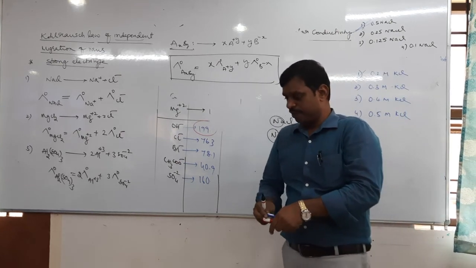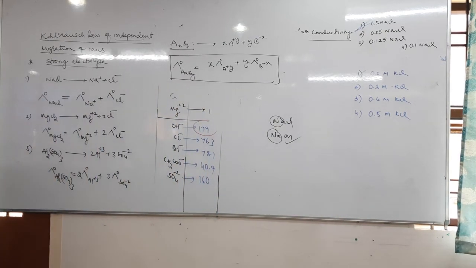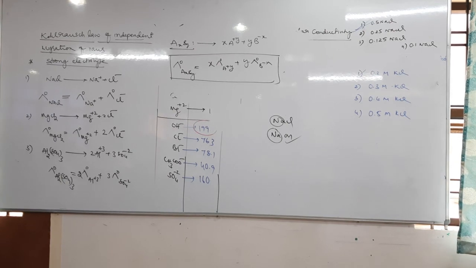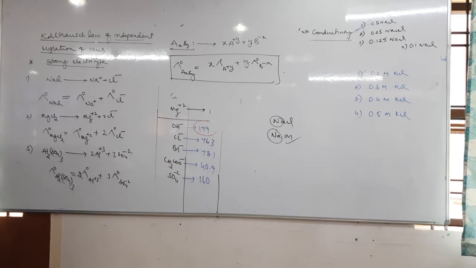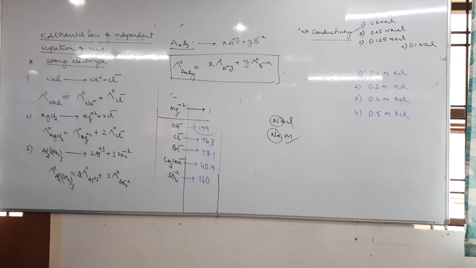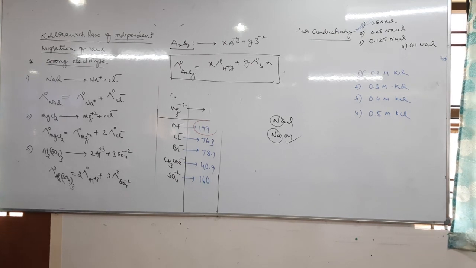Correct statement: the limiting molar conductivity of an electrolyte is equal to the sum of the limiting molar conductivities of cation and anion. So take the 1, 2, 3 examples, and the general formula example.